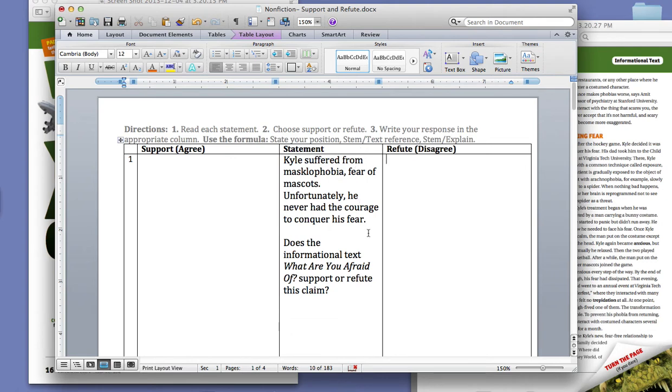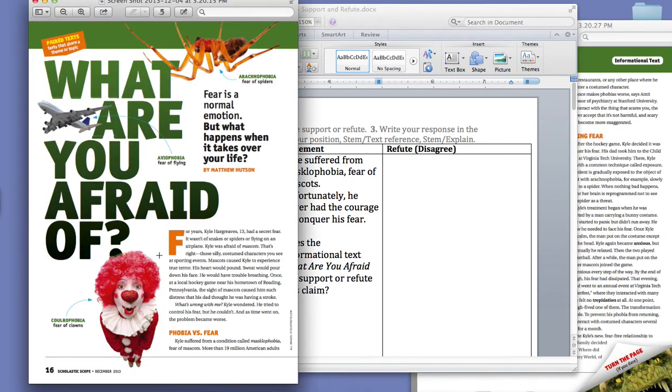So for our first statement, I will show you an example. The statement is: Kyle suffered from mascophobia, fear of mascots. Unfortunately, he never had the courage to conquer his fear. So first I'm going to go back to the text and look for text evidence. And I see here in the third column of the article, the third paragraph of the article, it says Kyle suffered from a condition called mascophobia, fear of mascots. So that is true. I support that statement.